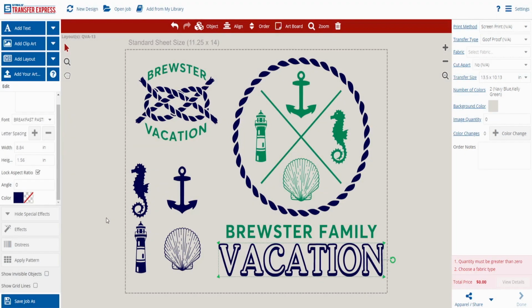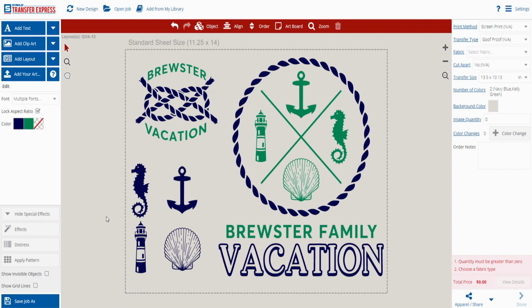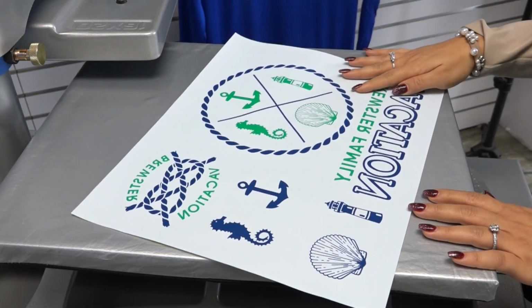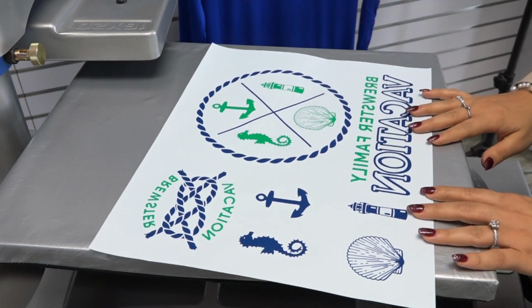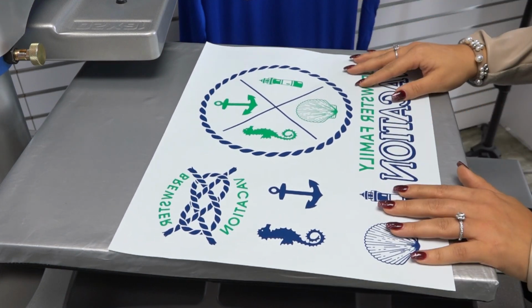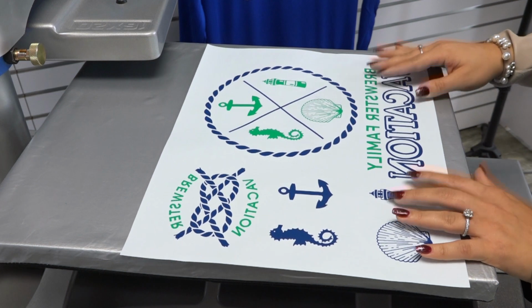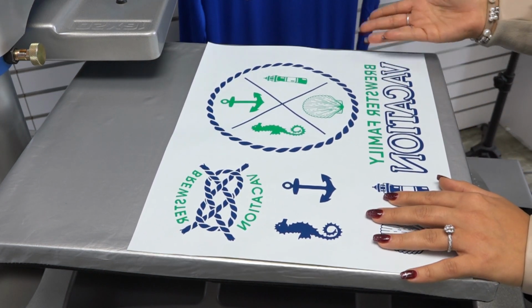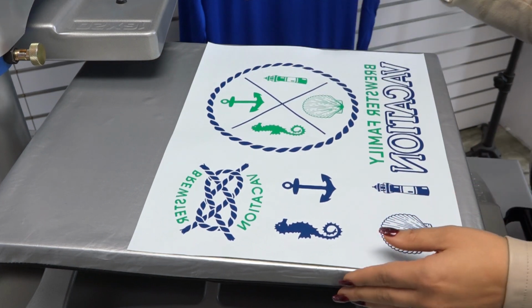Once I place my order, my design will arrive and I'll be ready to heat apply. Let's show you what that looks like now. Once your order arrives, your transfer is going to look just like it did in Easyview Designer, but in a screen print finish on a piece of release paper. I'm going to go ahead and cut apart the pieces of the design I want to apply. Then we'll heat apply it using the Hotronix Fusion.